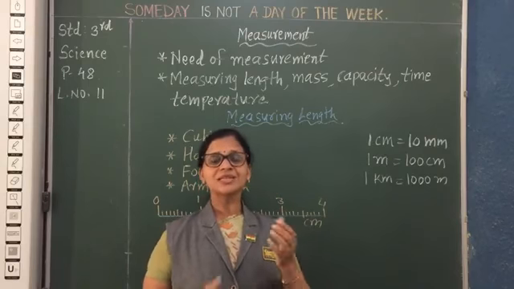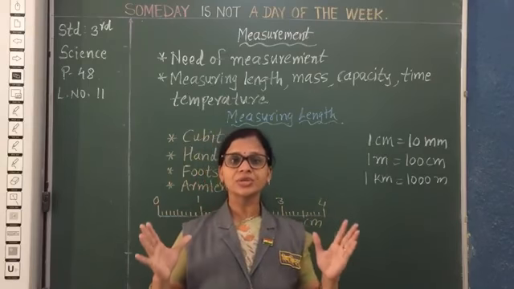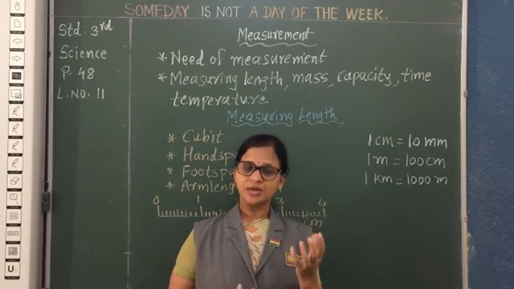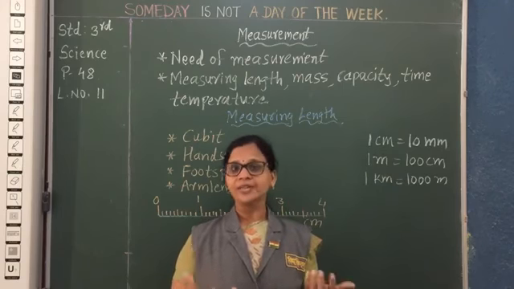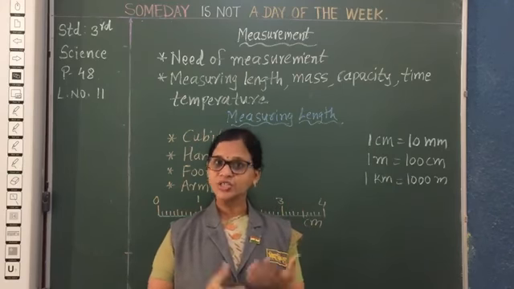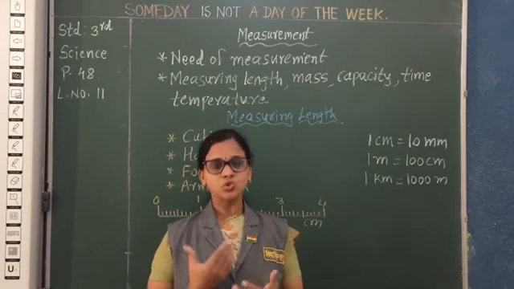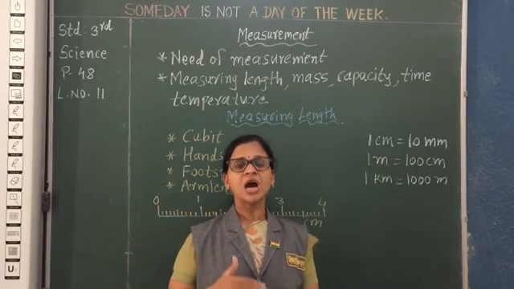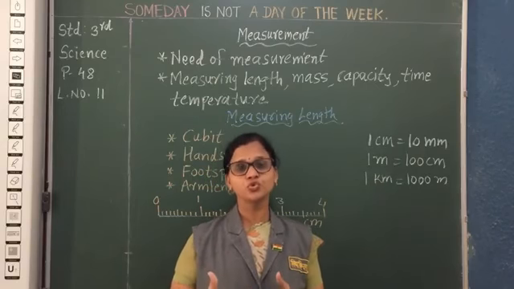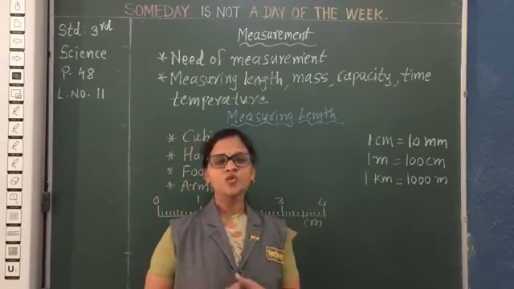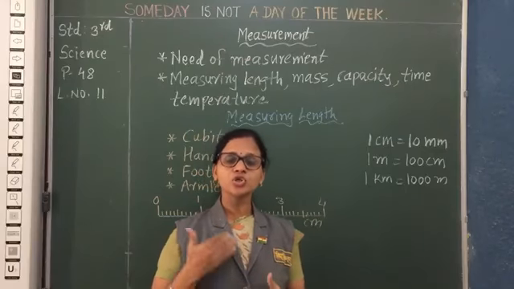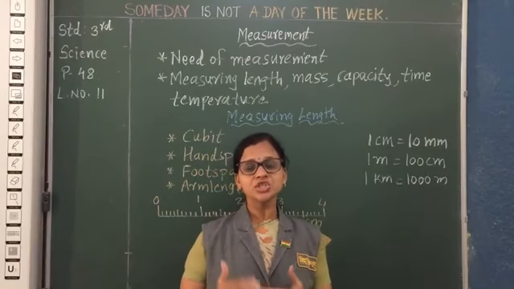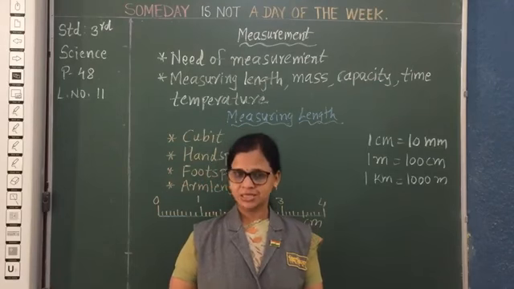But suppose the sky is cloudy, then can we see the sun? No. Then how can we measure the time? It is not possible to measure the time. So to avoid the confusion, we need to use a standard unit for every measurement, and also for that some instruments or equipment are there.